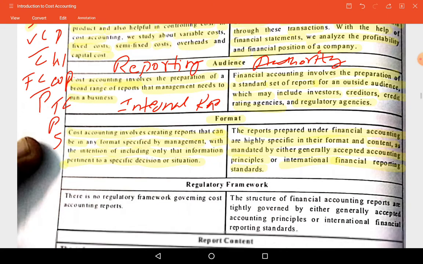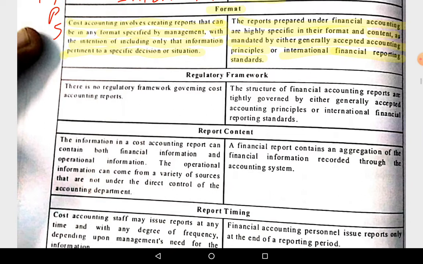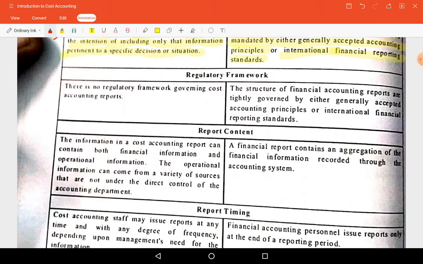Next, regulatory framework. There is no regulatory framework governing cost accounting reports, whereas the structure of financial accounting reports is tightly governed by either Generally Accepted Accounting Principles or International Financial Reporting Standards.